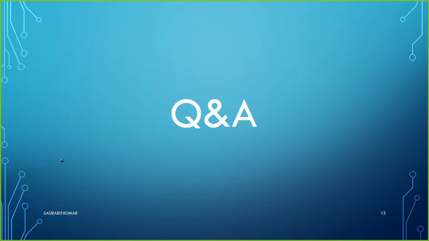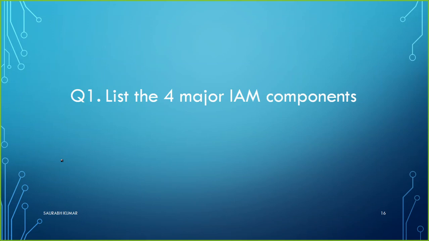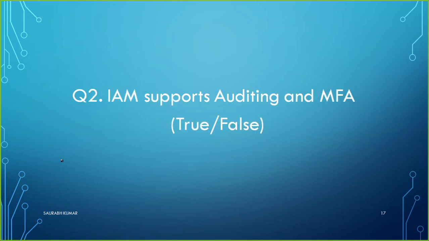Let us now go to one or two questions. The first question goes to you all: list the 4 major IAM components. I hope you all know the names of those 4 IAM components. The second question: IAM supports auditing and MFA. Do you think it's true or false? Since I have already shown you the practical, there will be no confusion in answering this question, whether it is true or false. So that was all in this particular session.